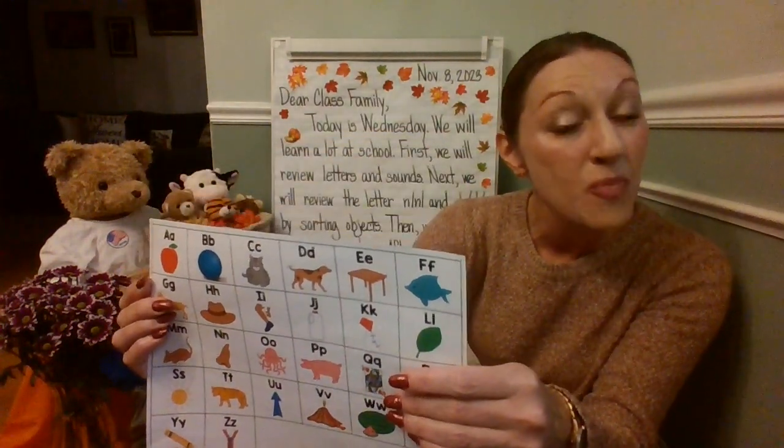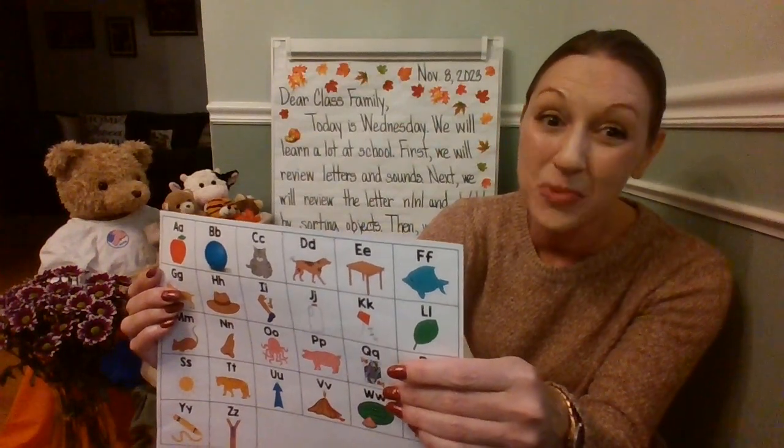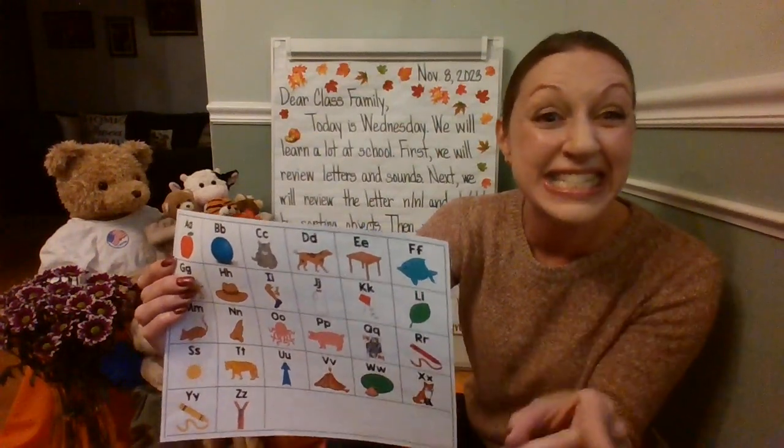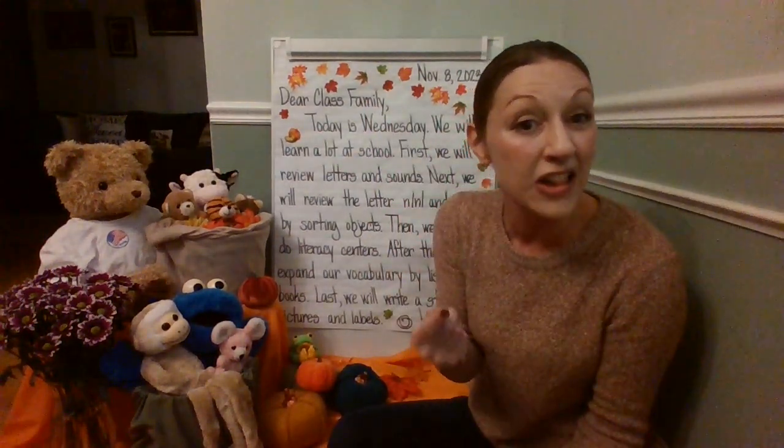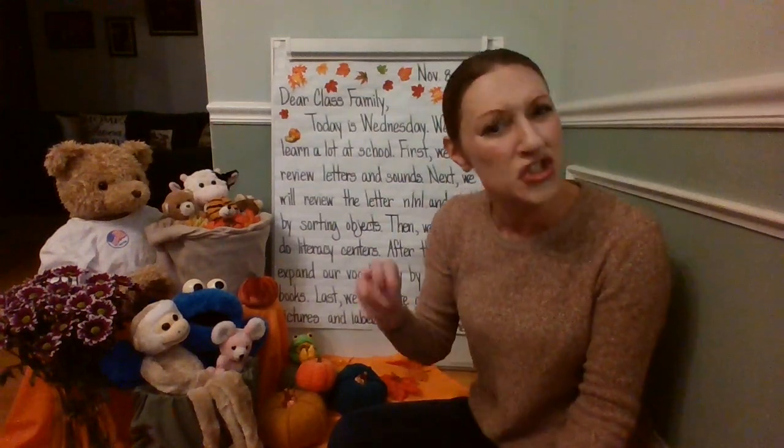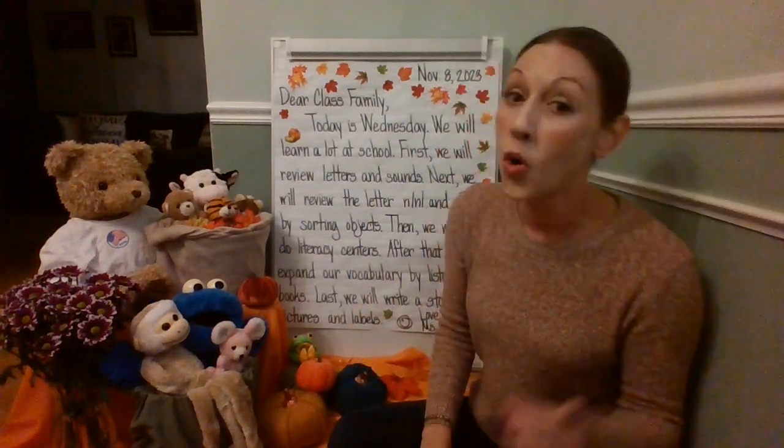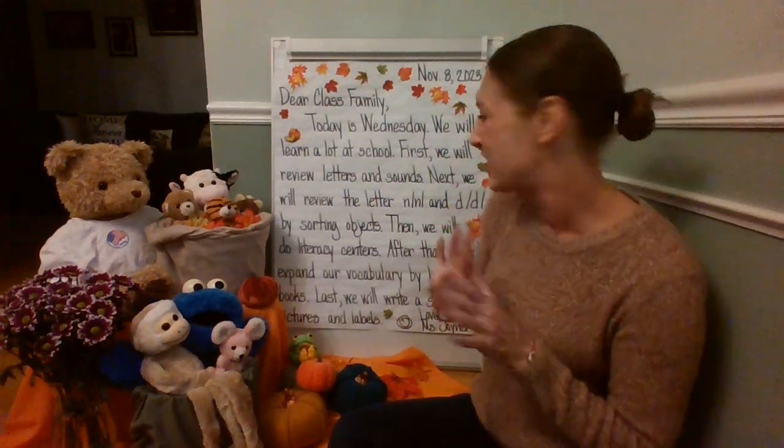We're going to review how to make those letters by skywriting and practice on a dry erase board, in addition to sorting objects. We're going to have different objects that start with N, different objects that start with D. We're going to put them all into one container, and then we're going to have the two separate containers. We're going to do a drum roll, and then we're going to select an object and say it out loud, listen to that beginning sound, and figure out, does it start with N or D? And we're going to do a sort today in kindergarten.